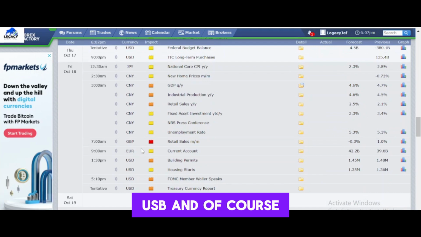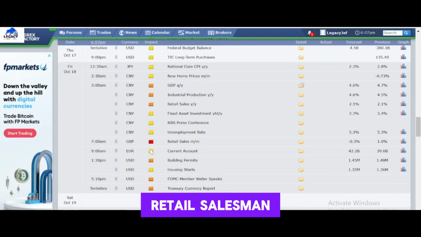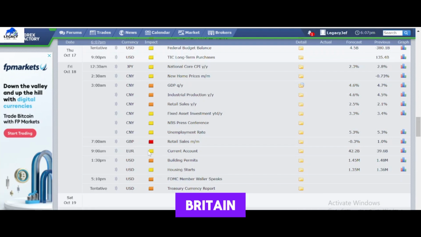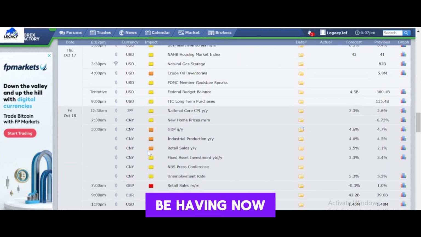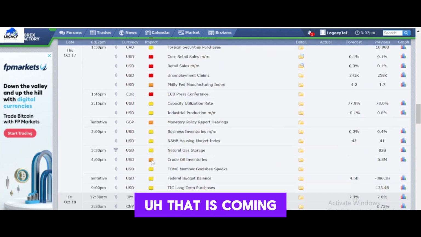And of course, on Friday at 7 a.m., we'll be having the retail sales index for the Great Britain pound. That's what we should be expecting as far as the high impact news is concerned for the week that is coming up.